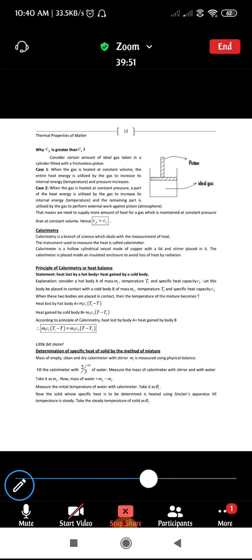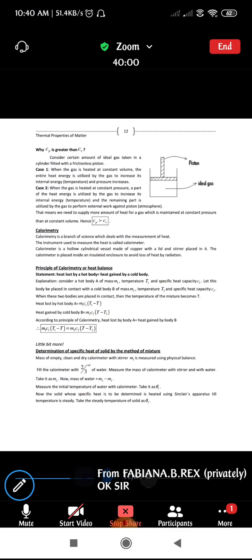With this we will conclude today's class. We will continue in the next class about latent heat. So with this I am concluding the class. Okay, fine.